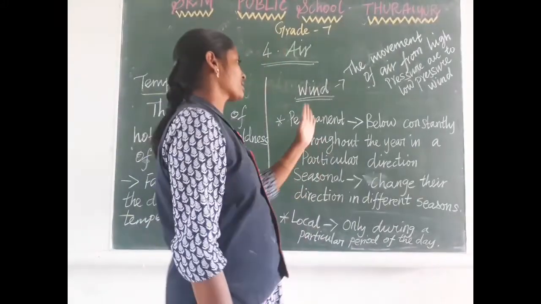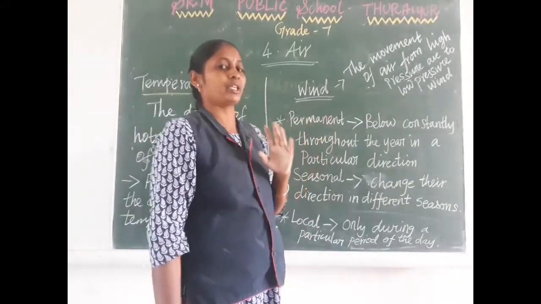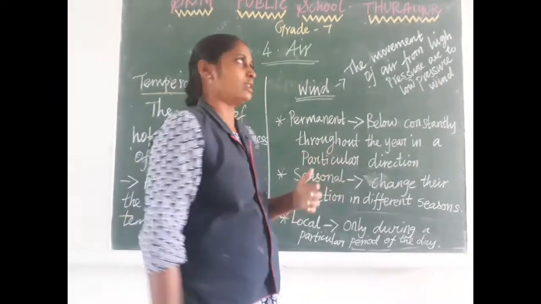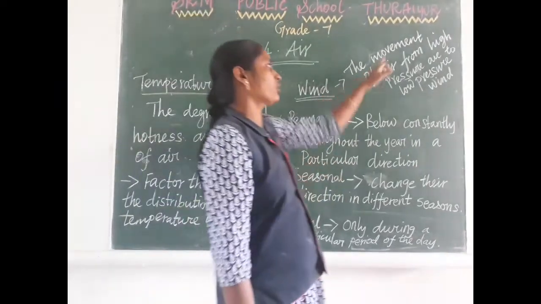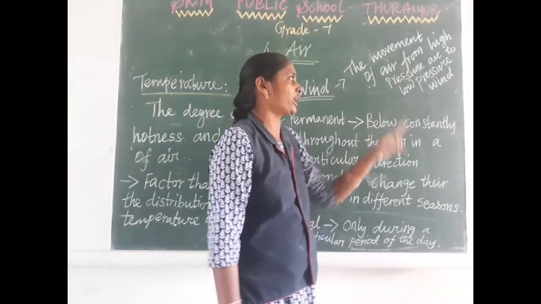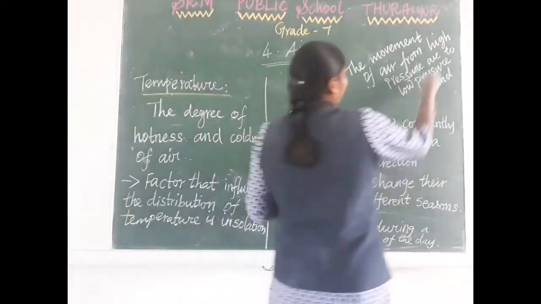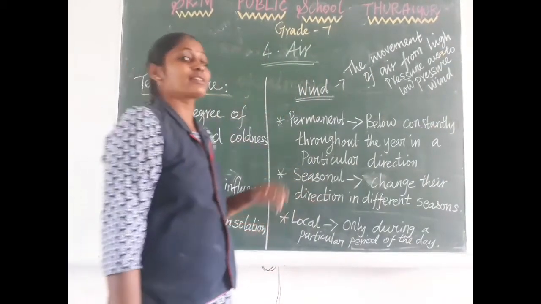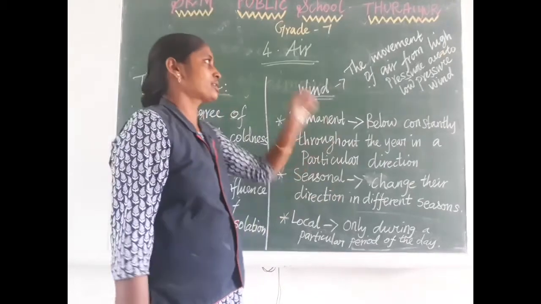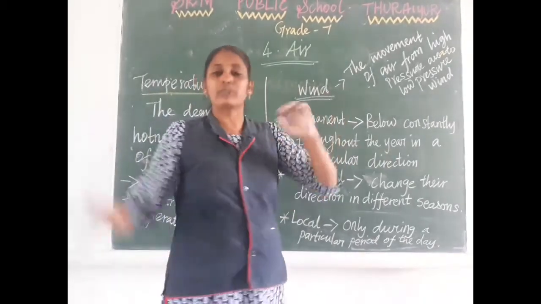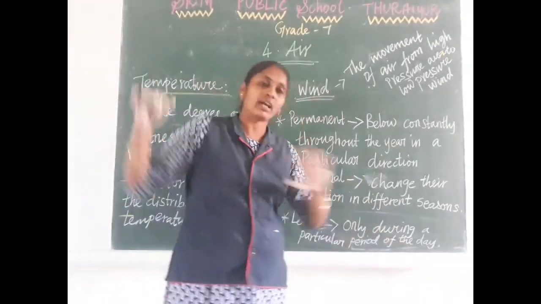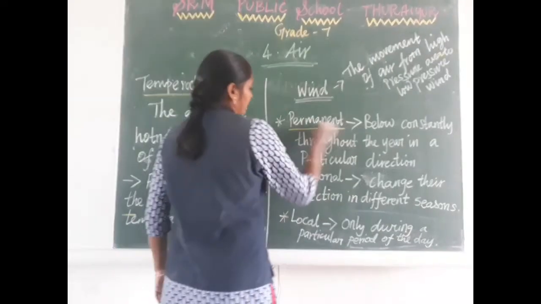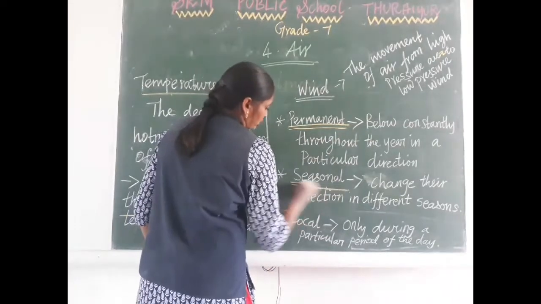Next we are going to discuss different types of wind. Before moving on, what is wind? Wind is the movement of air from a high pressure area to a low pressure area. Okay, the movement of air from high pressure area to low pressure area is called wind. We can divide the wind into three categories.